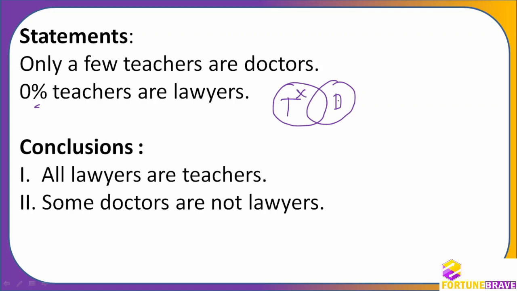This part can never go inside this. There has to be some part inside and some part outside. This means only a few teachers are doctors, so some part of teachers has to be inside D and some part of teachers has to be outside D.